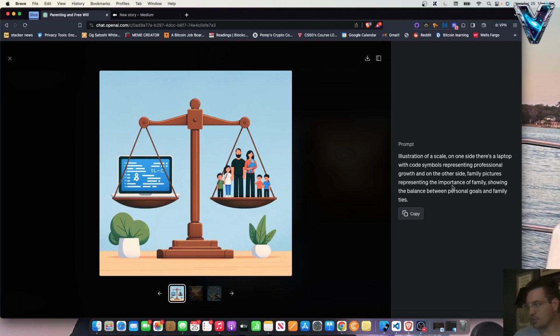As we can see here, what's it say? An illustration of a scale. On one side, there's a laptop with code symbols representing professional growth, and on the other side, family pictures representing the importance of family, showing the balance between personal goals and family ties, which is pretty in line with what I wrote about, kind of balancing a career and then having a family.